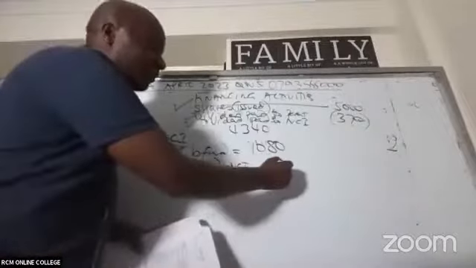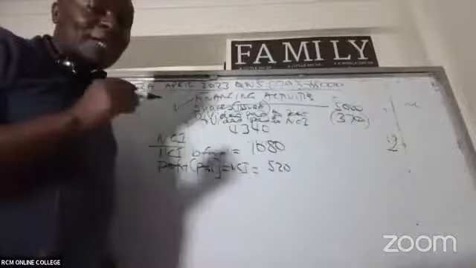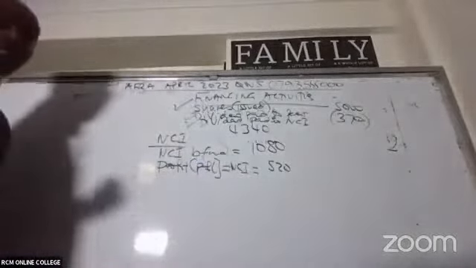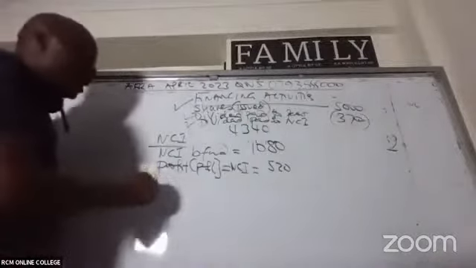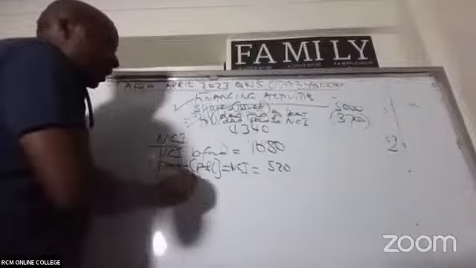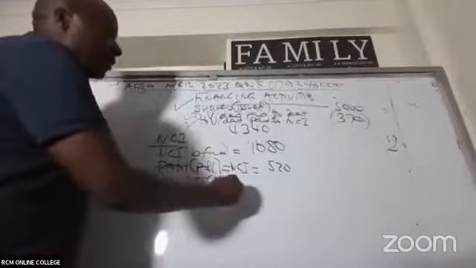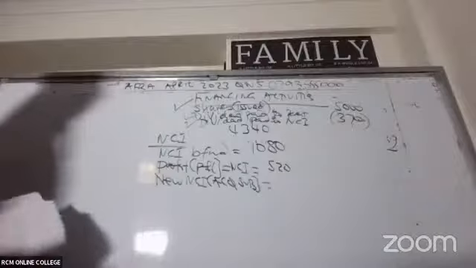520. Is that okay? 520. But now remember, this one you have to be very careful because we brought in a subsidiary. There is a new NCI because of the acquired subsidiary. Are you able to remember that new NCI? You have to be very careful here.